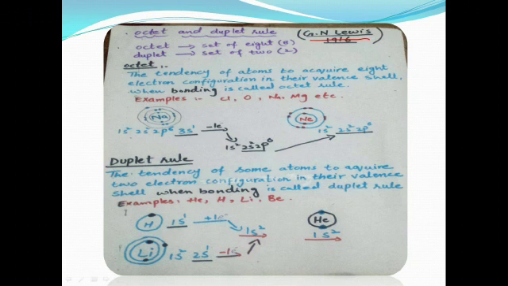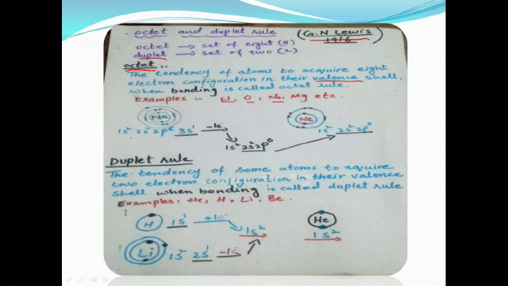Now we define what the octet and duplet rules are. Octet means the set of 8, and duplet means the set of 2. We can define the octet like this. The tendency of atoms to achieve or acquire an 8 electron configuration in their valence shell when bonding is called the octet rule. For example, chlorine, oxygen, sodium and magnesium, etc. They all obey the octet rule during their formation.